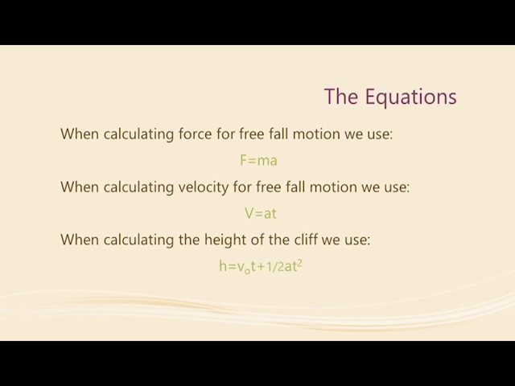The following equations were used to obtain data from each person's dive. To solve for force upon hitting the water, mass and acceleration due to gravity are multiplied together. To solve for velocity upon hitting the water, total time and acceleration due to gravity are multiplied together. To solve for the height of the cliff, initial velocity is multiplied by time and added to 1/2 the acceleration times time squared.